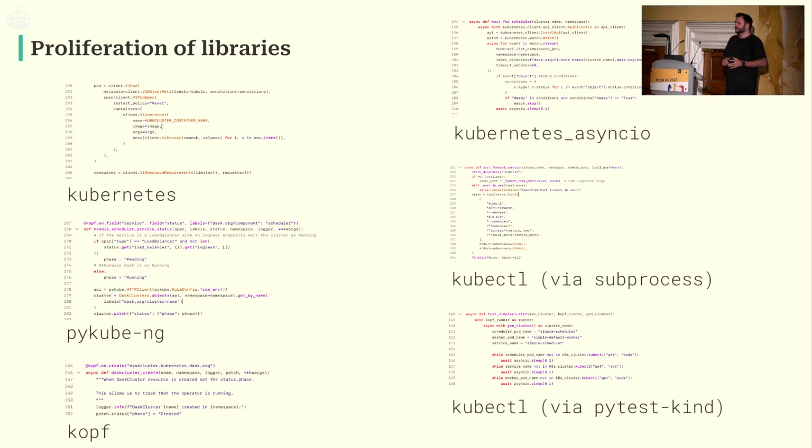Some of these are just, I'm going to use subprocess, and I'm going to call the command line tools for interacting with Kubernetes, which is called kubectl. And then there's even better, there's pytest-kind, which wraps up kubectl. So kubectl via subprocess and kubectl via pytest-kind, that's not even the same kubectl. One of them is the one that it found on my path. One of them is the one that came bundled with it. So these could be different versions of kubectl.